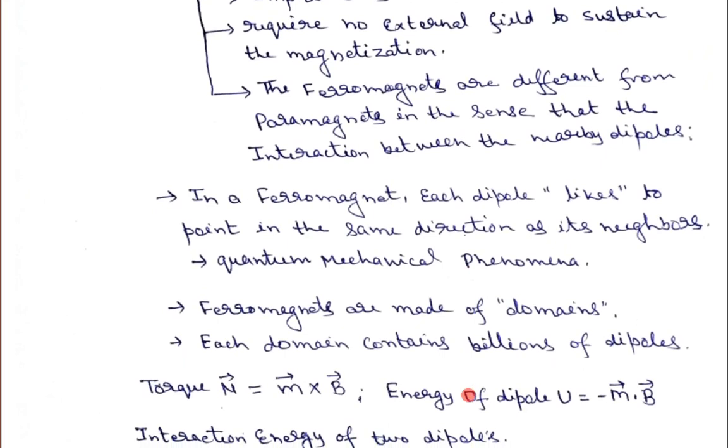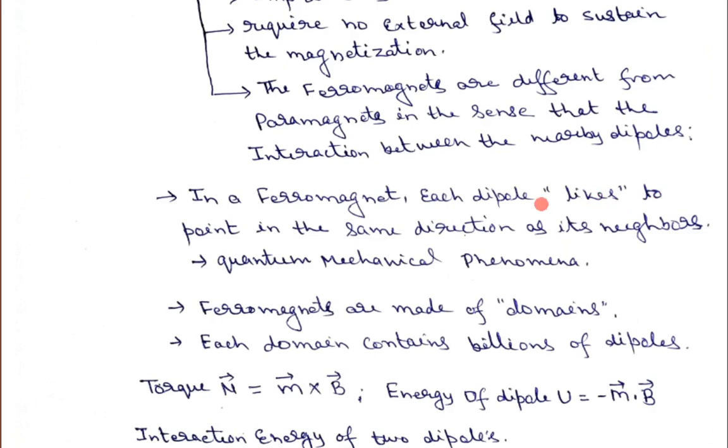They prefer to align, they prefer to stay in the same direction as their neighbors are, okay. It means they will try to align in the same direction as their neighboring dipole direction. So that is the peculiar property of the ferromagnetic material. Each dipole likes to align in the direction of the neighboring dipole, and this process occurs due to the interaction between the two neighboring dipoles, okay.